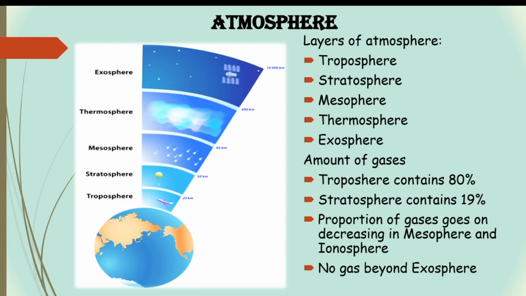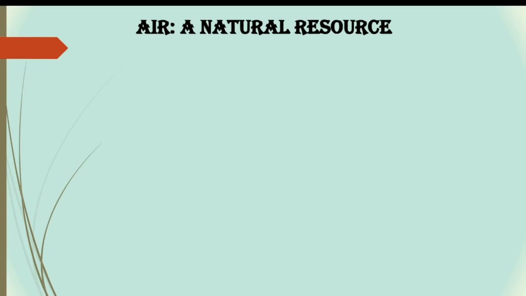Let's see the amount of gases present in all of these layers. The troposphere contains 80% mass of the gases, while the stratosphere contains 19%. The proportion of gases goes on decreasing in the mesosphere and ionosphere, and there is no gas beyond the exosphere. Hence, the amount of gas in the air is greatest at the surface and decreases as we go higher and higher from the surface.